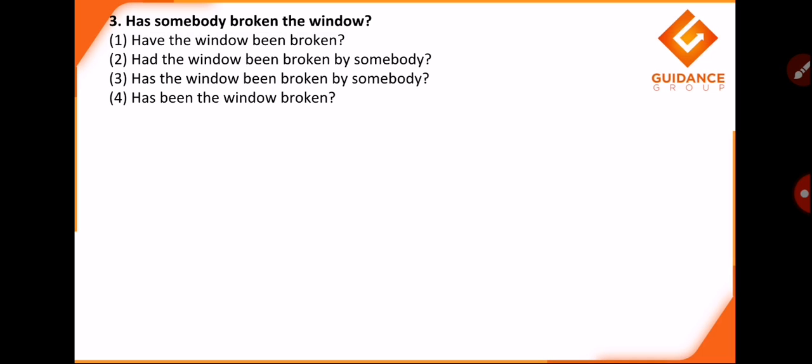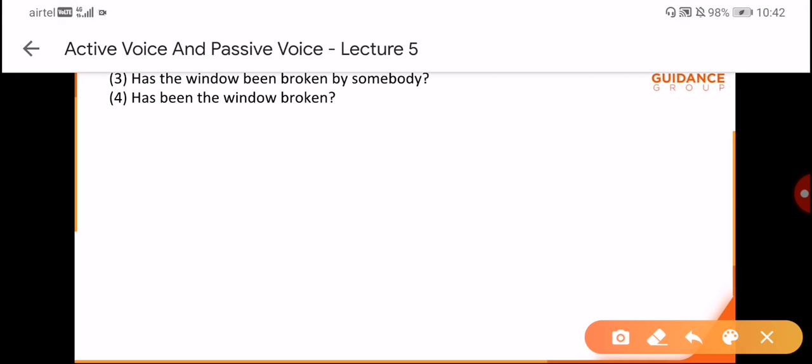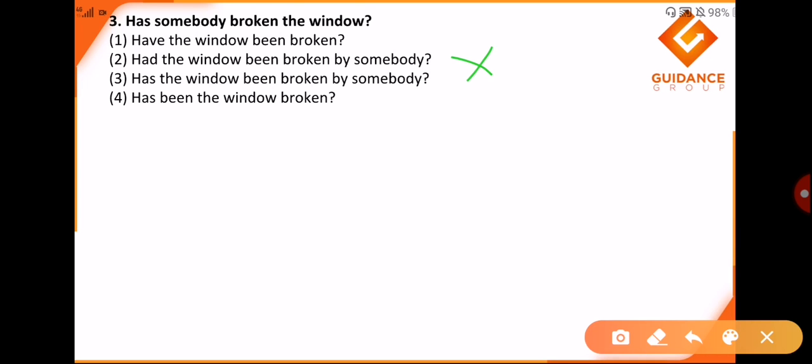Has somebody broken the window? Has, so it is a sentence in present tense. Now let us see the options. The first option is, have the window been broken. Have cannot be used because window is singular. Had the window been broken? Even this cannot be right. Why? Because it changes the tense of the sentence. It is wrong according to the verb. Has the window been broken by somebody?